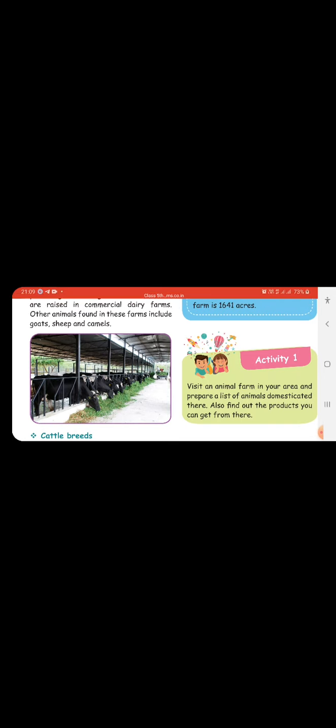Visit an animal farm in your area and prepare a list of animals domesticated there. Also find the products you can get from there. The products which you can get from milk, you can easily say what you are eating. Curd, ghee, butter, cheese. These are all the products we are getting from milk.